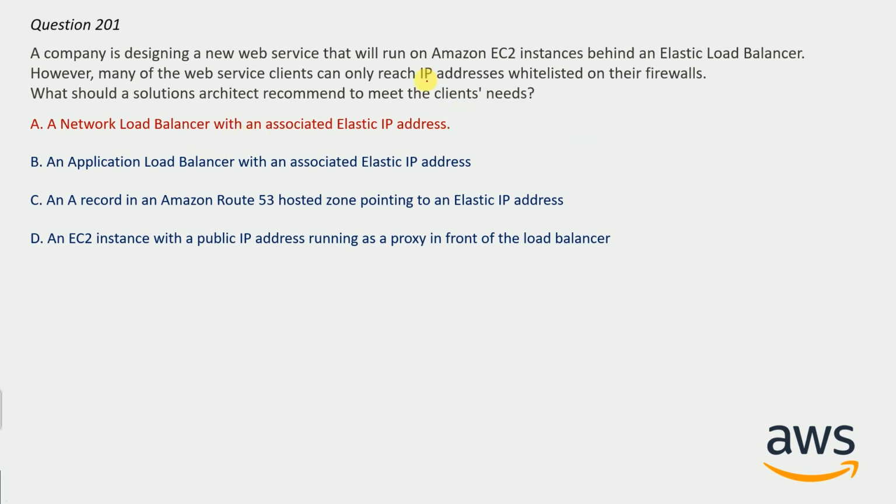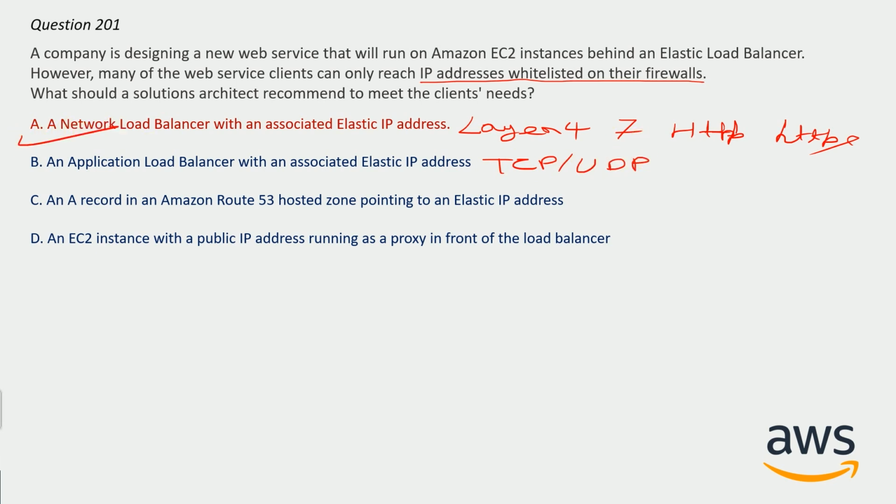Because as per this requirement, IP address listed on their firewalls, network load balancer should be used, and also UDP and TCP work on layer 4, and on layer 4 we have to use network load balancer. And if we are talking about layer 7, that is HTTP or HTTPS, then we can use application load balancer. But for layer 4, that is TCP or UDP, we have to use network load balancer, and due to this reason option A is correct here.